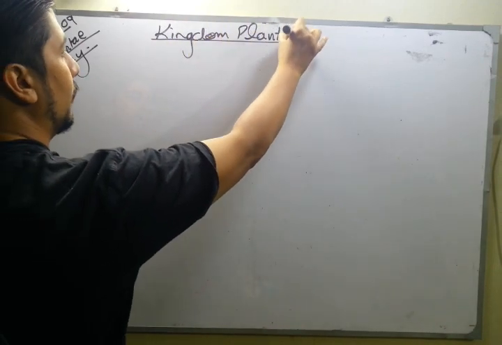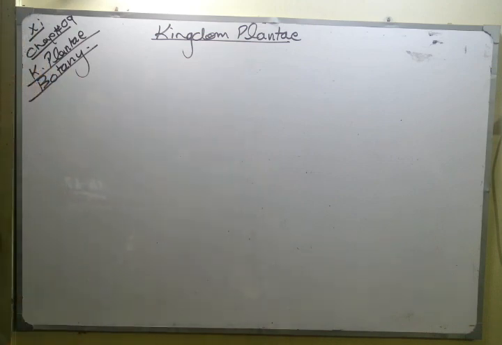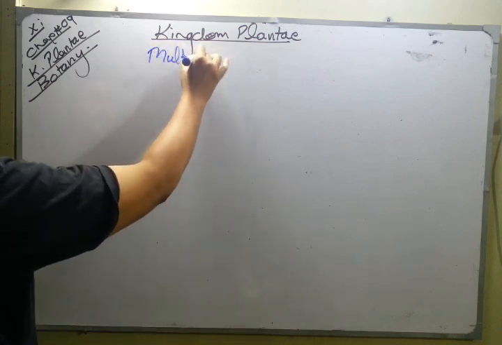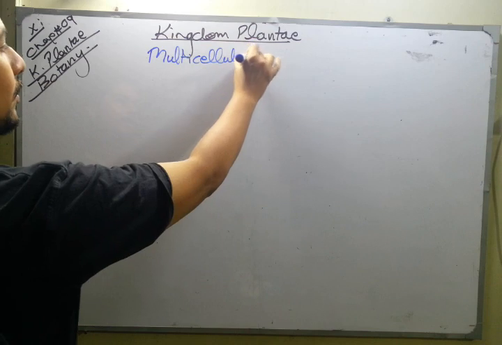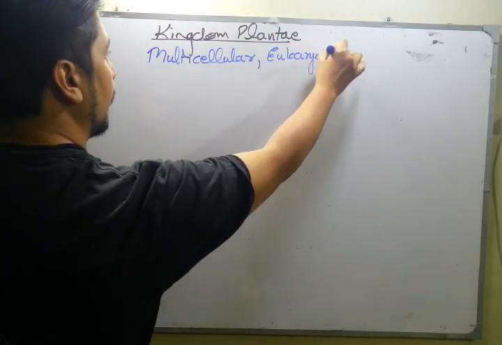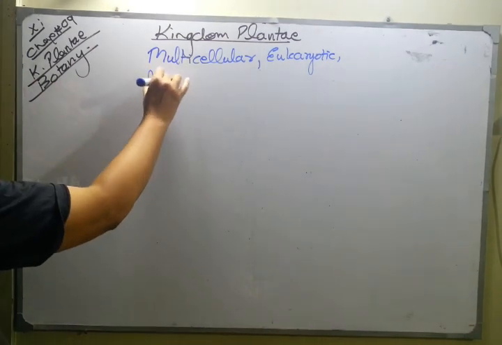So what sort of organism are we going to place in Kingdom Plantae? In Kingdom Plantae, we have organisms which are multicellular, eukaryotic, and autotrophic.